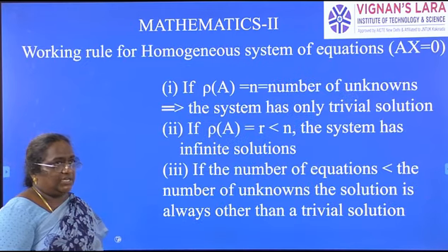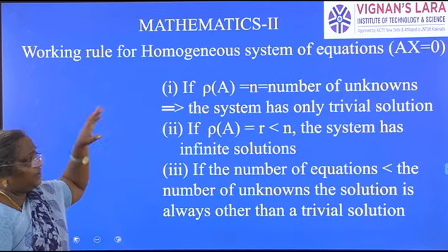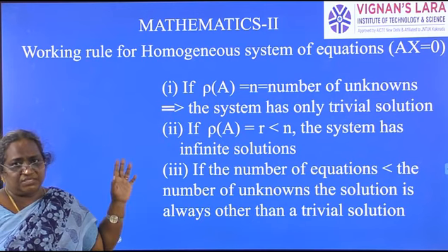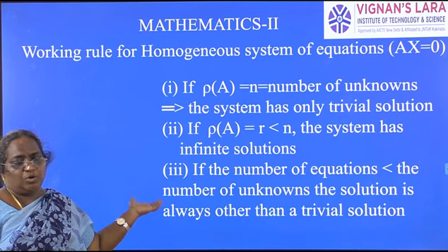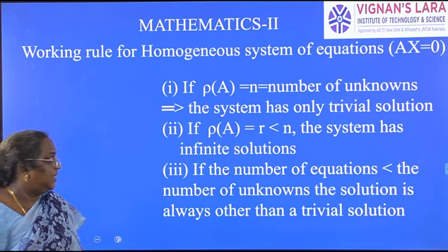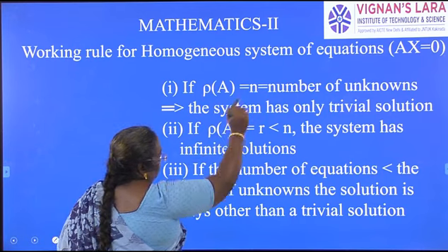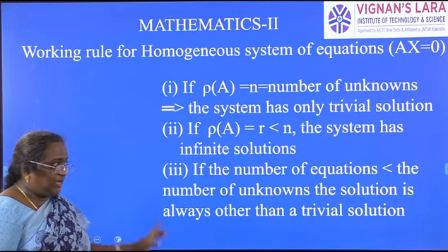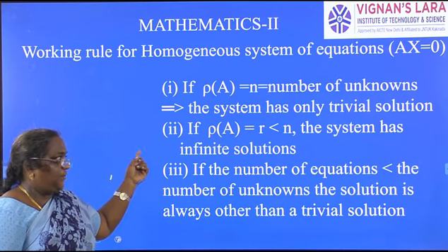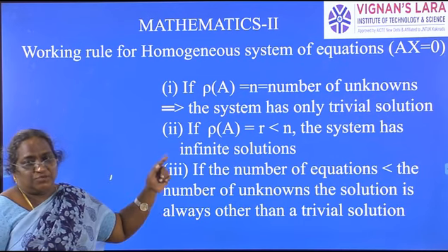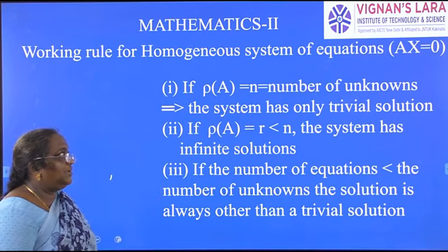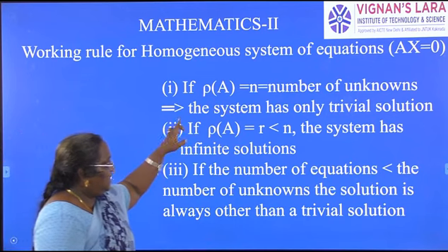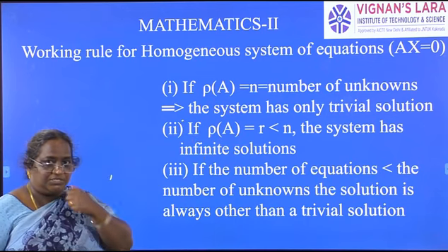Now see the solution, working rule. How do we solve a system of equations of the form Ax = O, that is, a homogeneous system of equations? If rank of A is equal to n, what is n? The number of unknowns. In general, x1, x2, and so on up to xn are the unknowns for which we have to find the solution. Then the system has only the trivial solution.